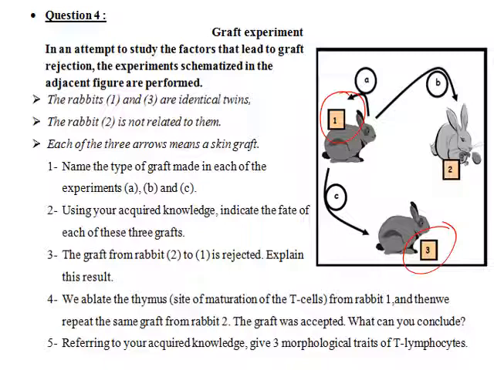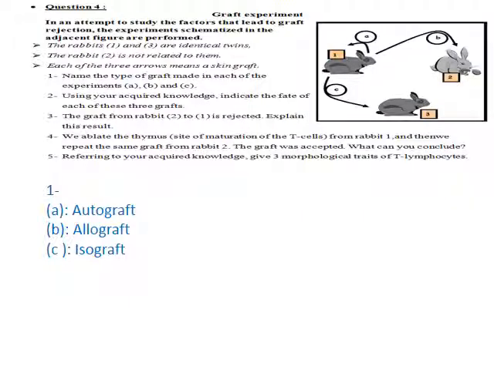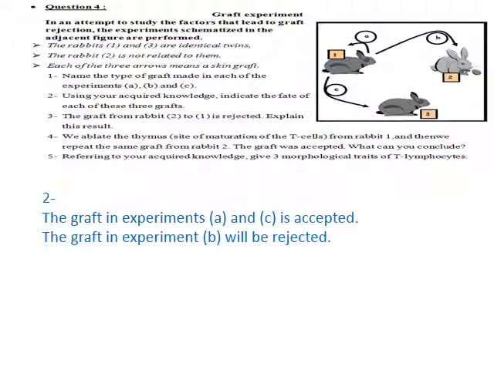A is between the same individual, so it's called autograft. B is between 2 individuals of the same species, different from each other, so it is allograft. Same species, different individuals. And we have C between 2 identical twins, which is called isograft. Moving to part 2, using your acquired knowledge, indicate the fate of each.